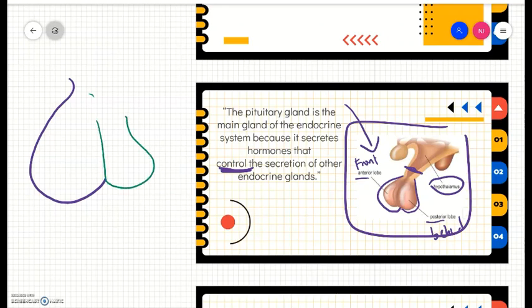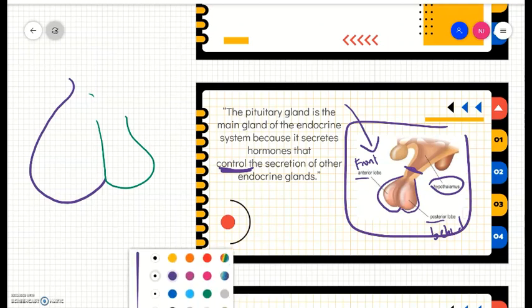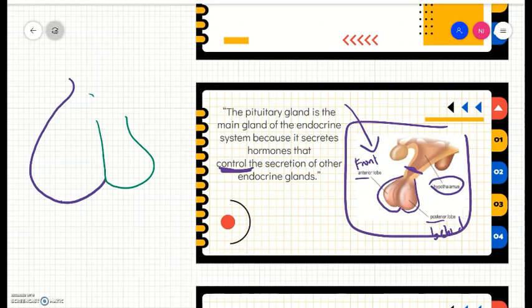I draw them in different sizes just to help you remember. This is the anterior lobe. It is big because it secretes many hormones. Compared to this one, P, the posterior lobe, it is smaller because it only secretes two types of hormone.